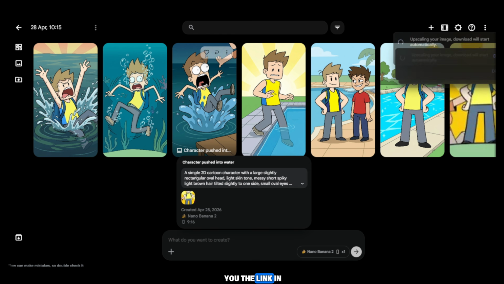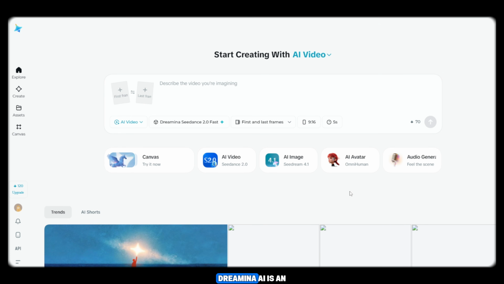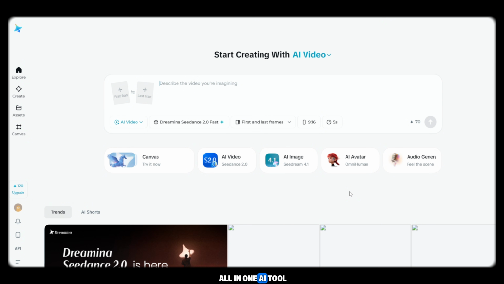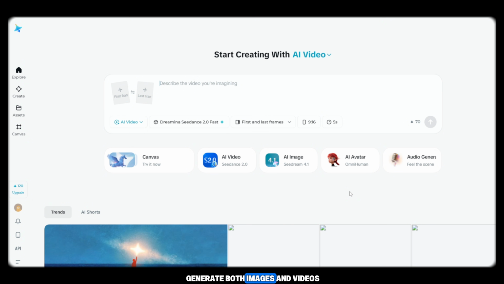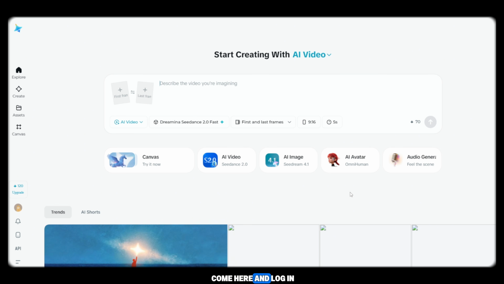Now I'm going to give you the link in the description. Simply open Dreamina AI. Dreamina AI is an all-in-one AI tool from where you can generate both images and videos. The first step is very simple. You just need to come here and log in.